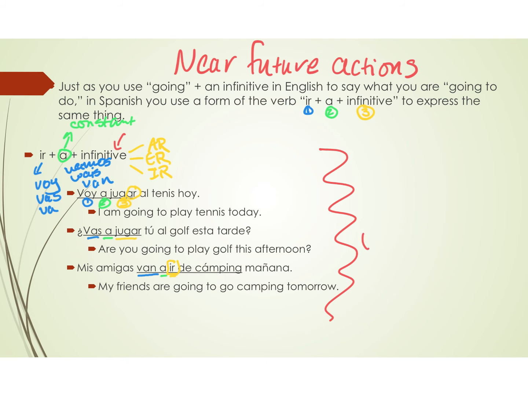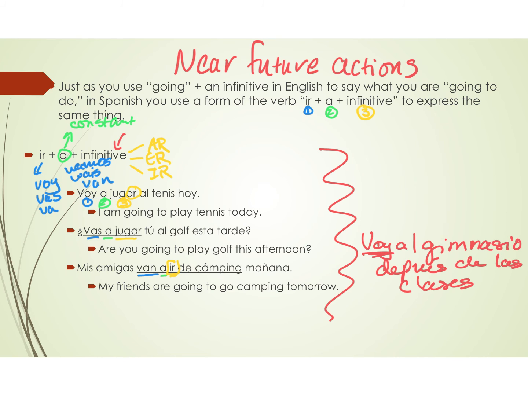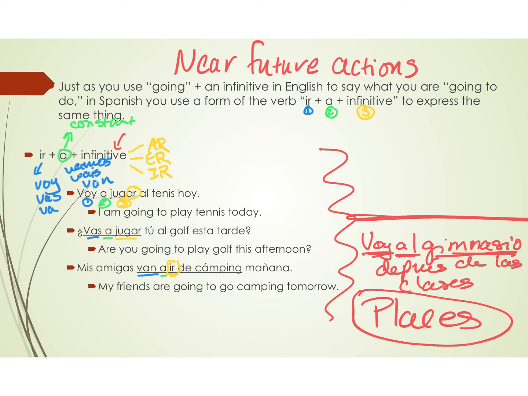So if I say, voy al gimnasio después de las clases, right? You'll notice that I have a form of the verb ir, and then I have al, and then I have a place, right? Ir, and then an article and a place. That's a different construction that we've been learning. It looks kind of the same, but this is what we use when we're talking about places, right? But if we're talking about near future actions, we'll use this construction.